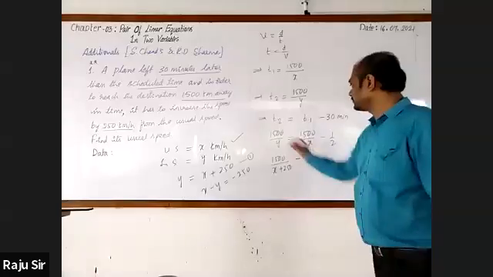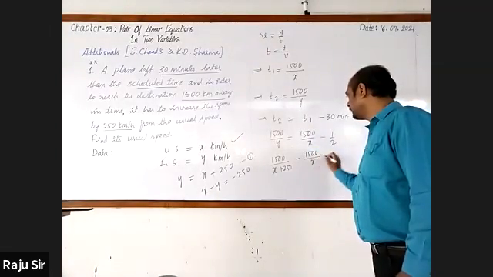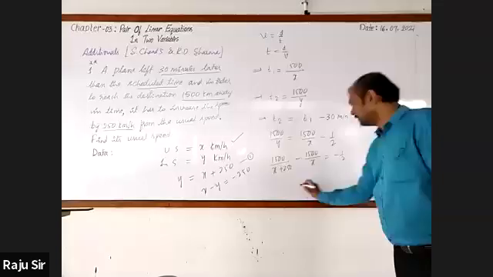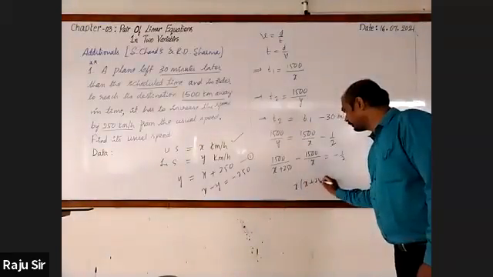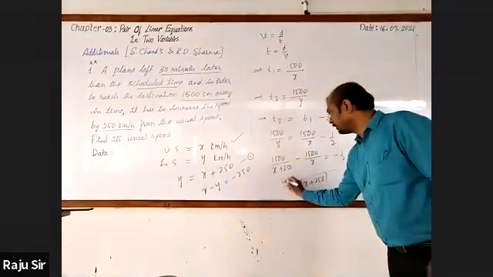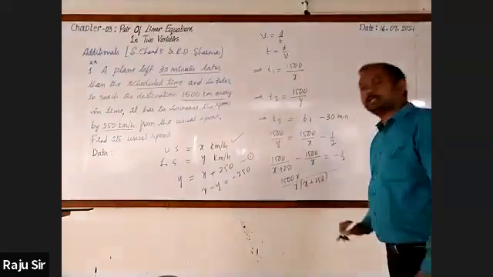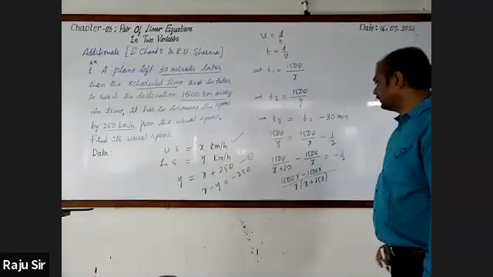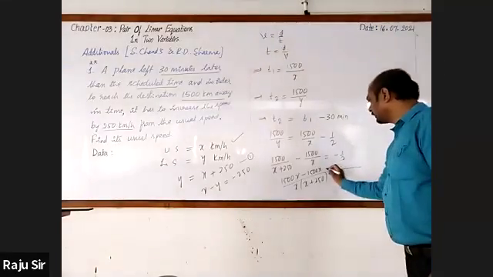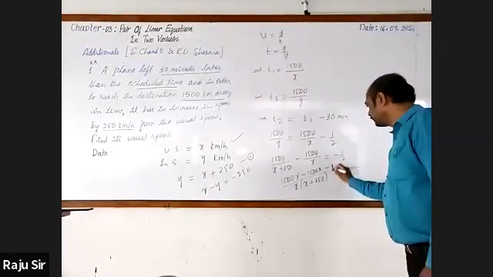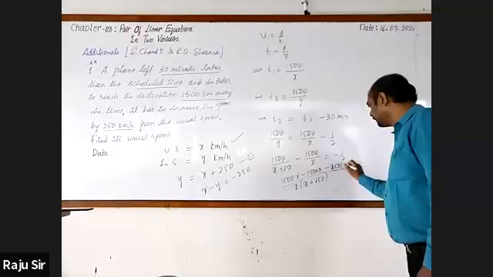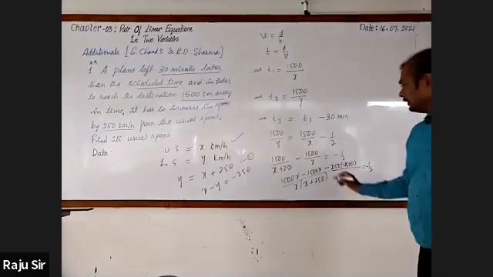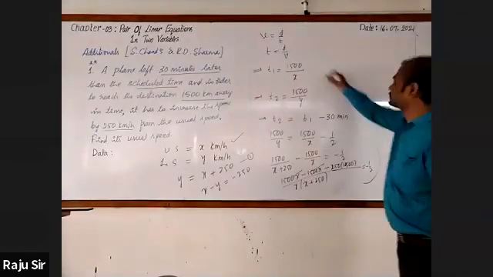Then transfer this to the left hand side: 1500 by x plus 250 minus 1500 by x is equal to minus 1 by 2. You will get x into x plus 250. Then cross multiply: minus 1500 into x, and 250 into 1500, minus 250 into 1500 is equal to minus 1 by 2. Here these two get cancelled. Hope that you have understood this.